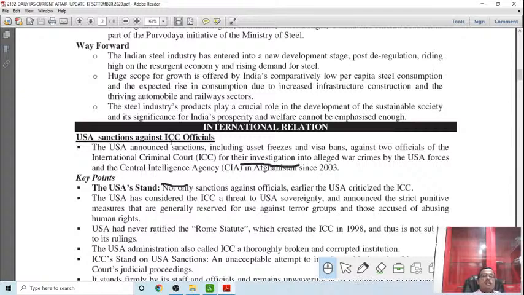Then there is a news: USA sanction against the International Criminal Court. ICC was created at the Hague in Netherlands to take up criminal cases. So recently, the US announced sanctions including asset freeze and visa ban against two officials of the International Criminal Court for their investigation into alleged war crimes by US forces and the CIA in Afghanistan since 2003.